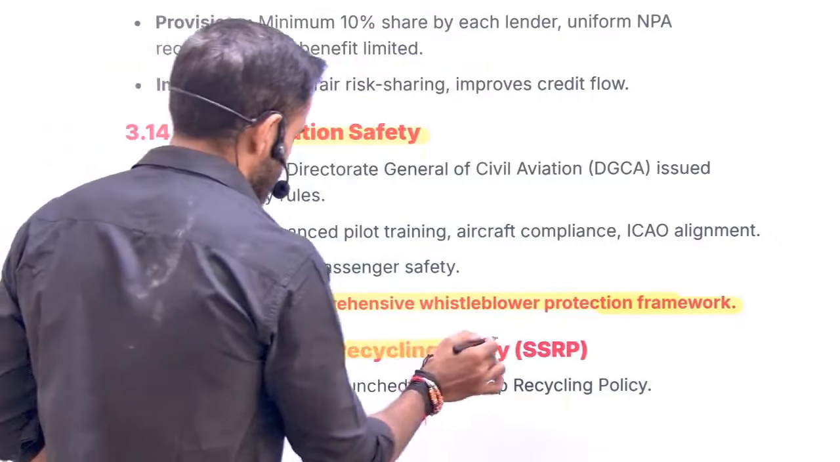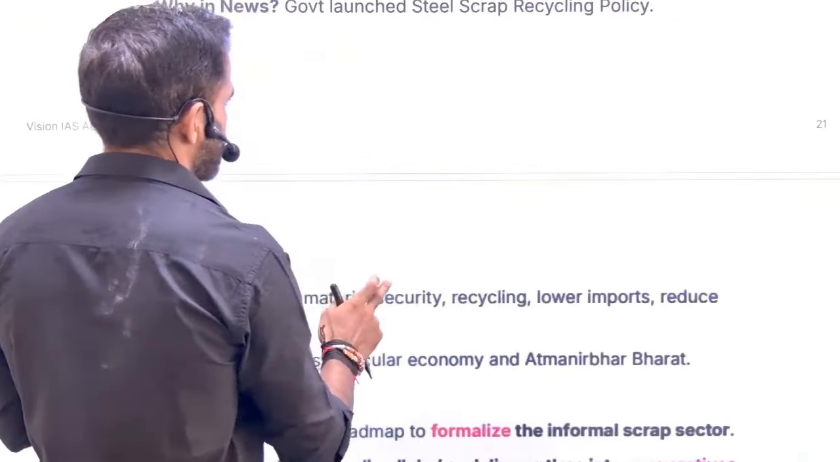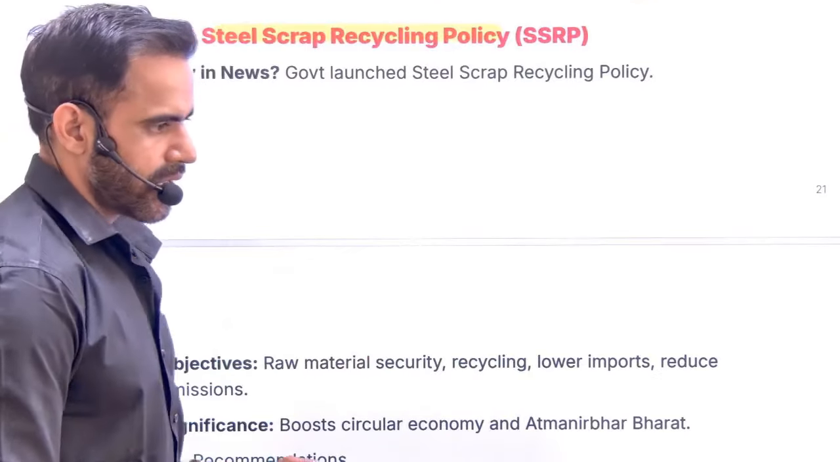Next is related to steel scrap recycling policy. See, understand, steel scrap recycling. Recycling basically means some old product is thrown, now we are trying to recycle. Most of the recycling is being done in the informal sector. They are not well organized. So that's why this entire issue was highlighted, that we need to formalize this.